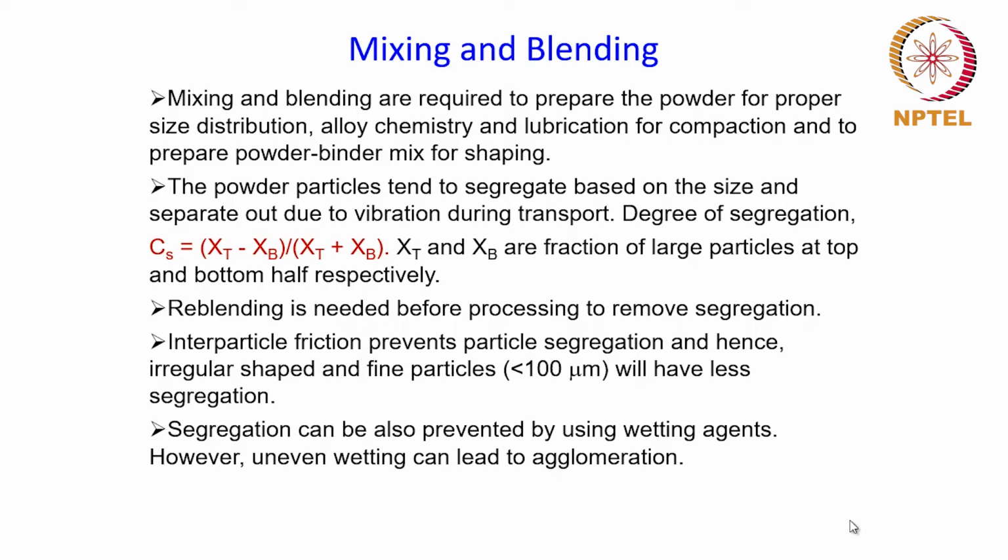But more often than not, size based segregation is dominant, because in a powder, small particles can pass through the voids between the bigger particles and tend to settle at the bottom of the container. That is why, when you have a mix of different particle sizes, the powder will tend to segregate. This degree of segregation can be characterized by a particular parameter that you can see over here.